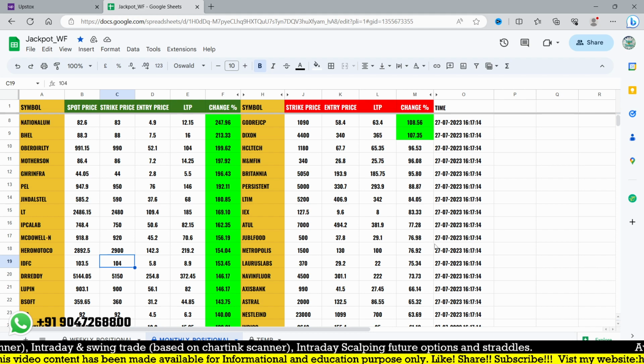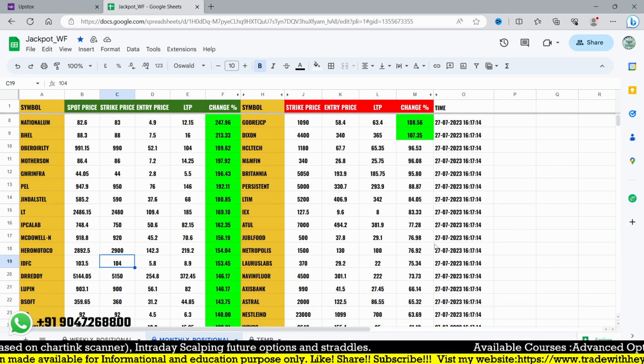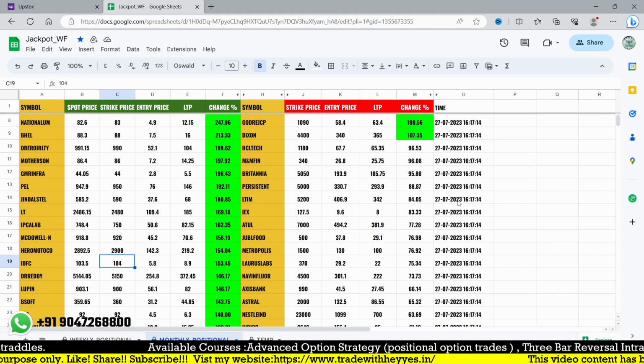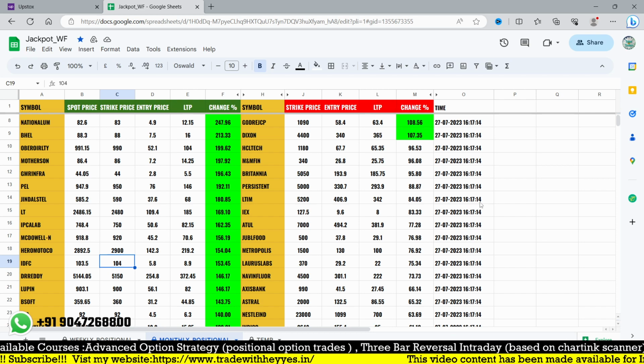So we find simple options that give you a better way to find trade opportunities, and a lot of opportunities which we are going to make by using the system.